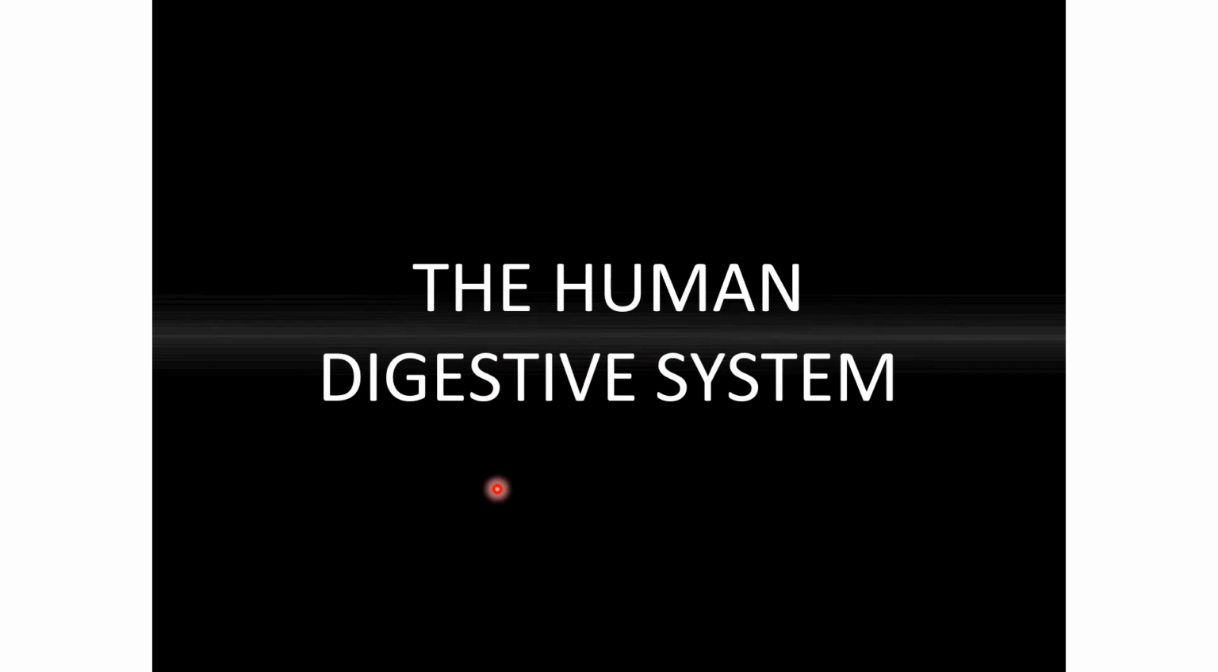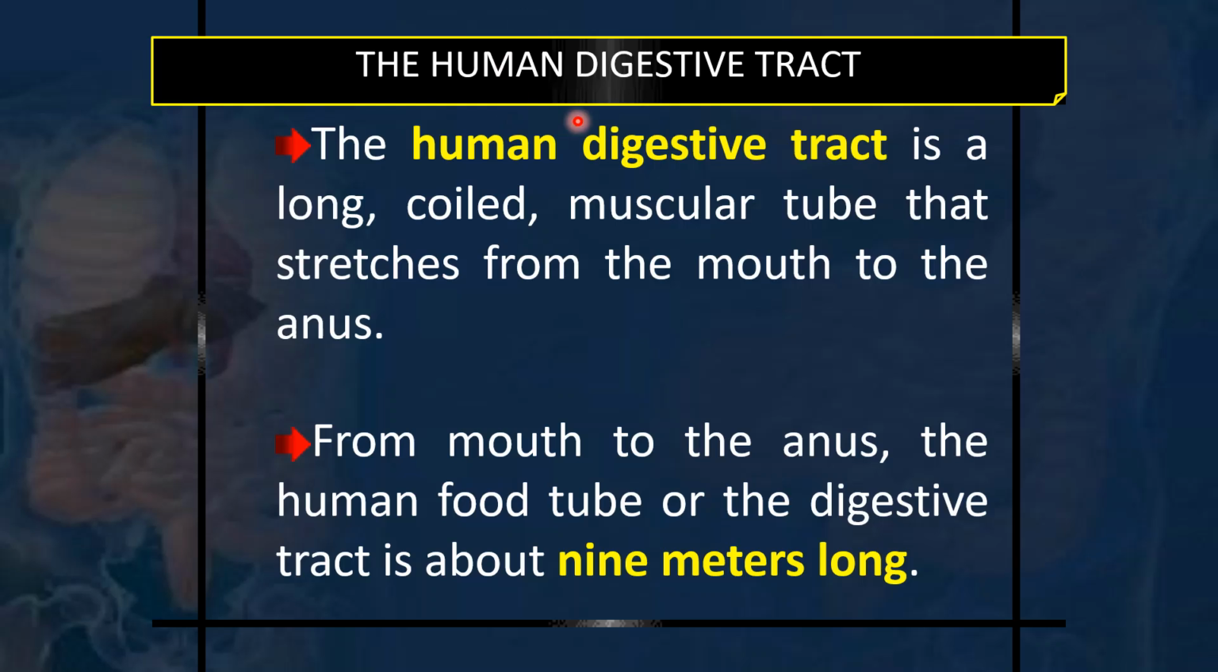So now coming on to the main thing, the human digestive system, after the introductory part. The human digestive tract is a long, coiled, muscular tube that stretches from the mouth to the anus. So it has a beginning from the mouth, ending at the anus, and in between the two openings it is a very long, coiled, muscular tube. Its walls are made up of muscles which are lined by the mucosa or the epithelial linings inside and outside of that muscular tube. From mouth to the anus, the human food tube is 9 meters long.